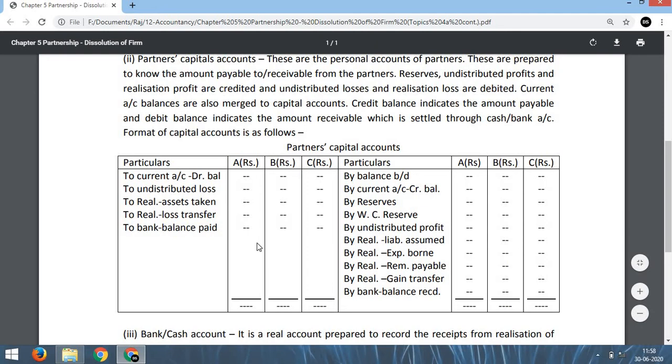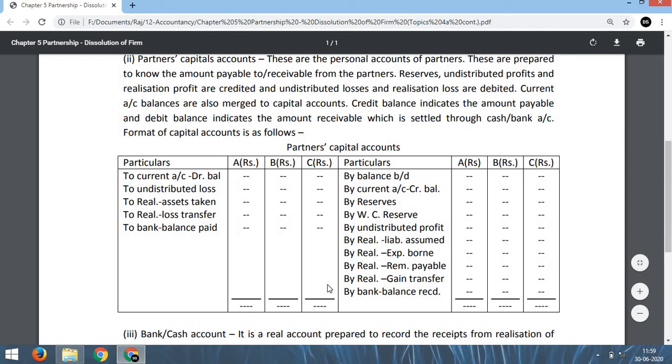Normally the balance is on this side, that means this side totals are more. This total of A, B and C is more than this side total. To make the totals equal, we have to write the balance here. That is called to bank, balance paid. This is called refund of capital to A, refund of capital to B and refund of capital to C. That means capital accounts are to be refunded.